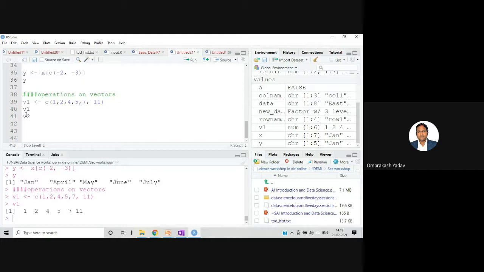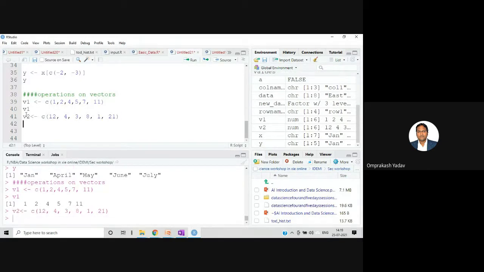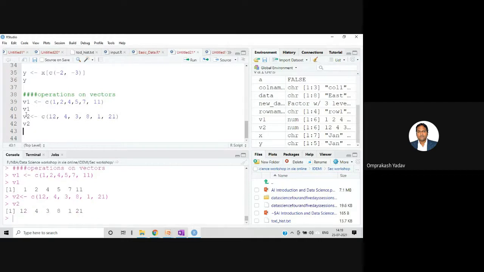Let's create one more. So v2, we can create. Let's put the values. Let's say 12, 4, 3, 8, 1, and 21. So let's check the value of v2. So we got v1 as 1, 2, 4, 5, 7, 11. v2 is 12, 4, 3, 8, 1, and 21. Now suppose we want to perform addition.